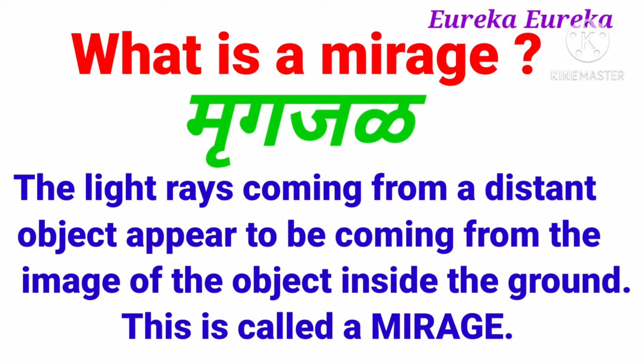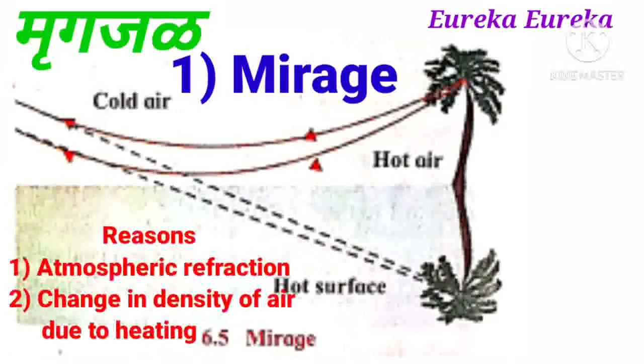So first is mirage. So what is a mirage? So the light rays coming from a distant object appear to be coming from the image of the object inside the ground, and this is called a mirage. So mirage, it is a phenomenon which is observed in hot deserts or on hot roads during the summer seasons,